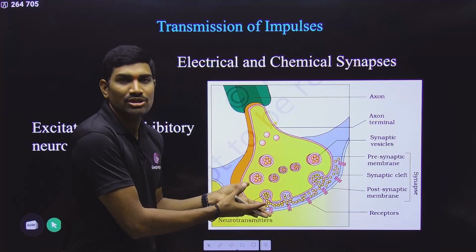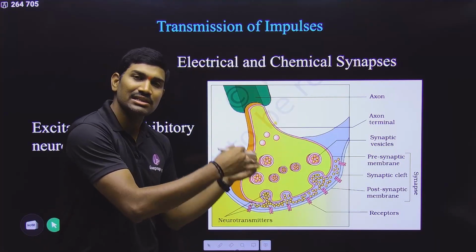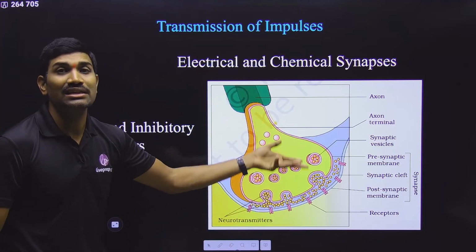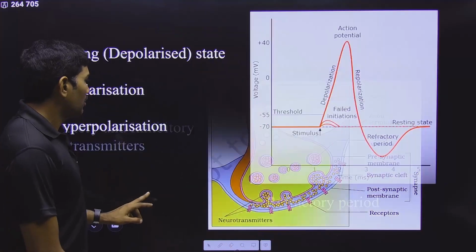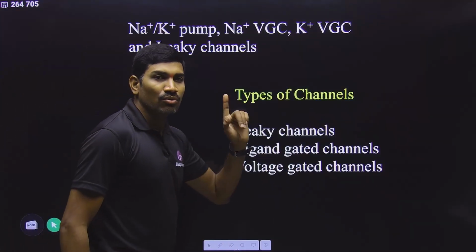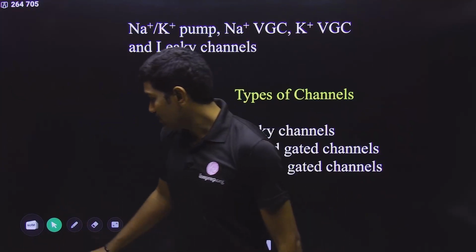This is what the diagram is. I hope now you understood this diagram also. This concept also we have completed. Clear? This is about the ligand gated channels and their action. Now come to the third one, voltage gated channels. This concept is very important.